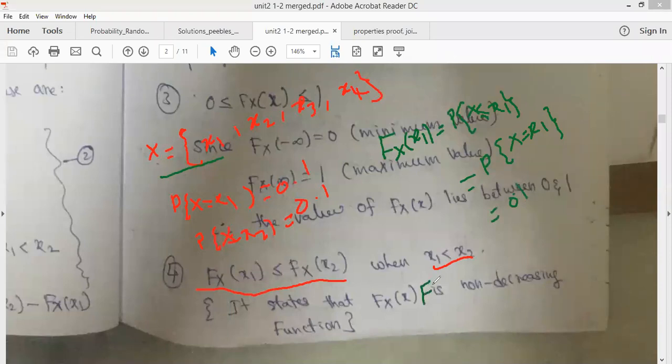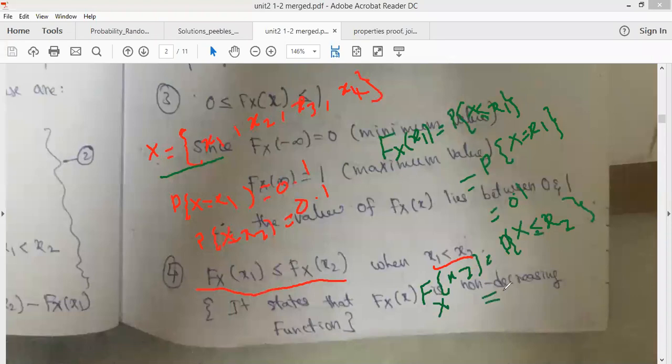Similarly, the cumulative distribution function of x2 is given as the probability of x less than or equal to x2.